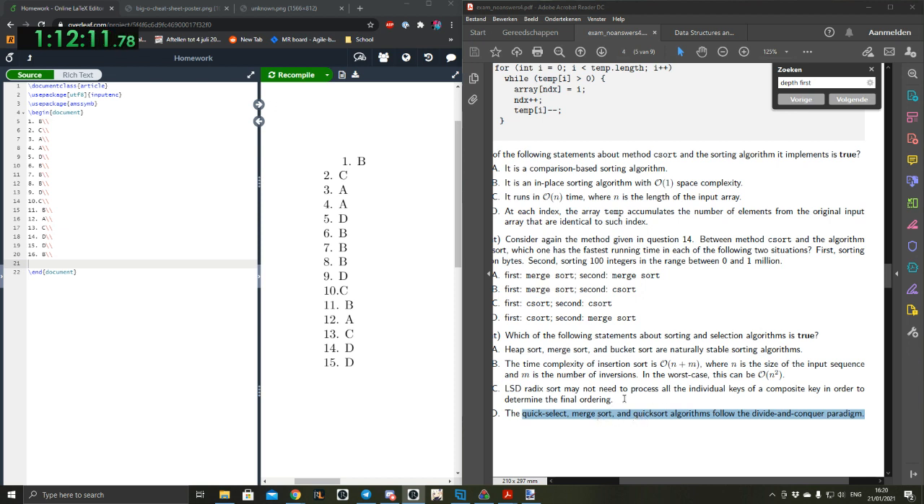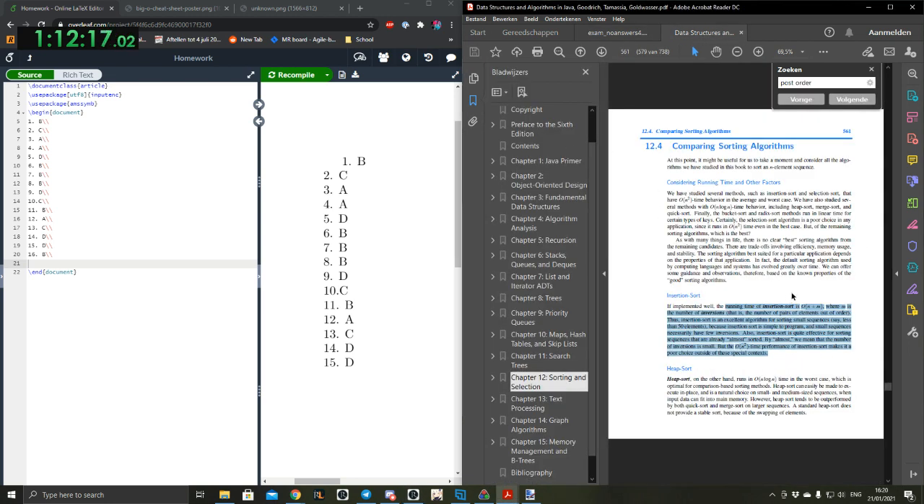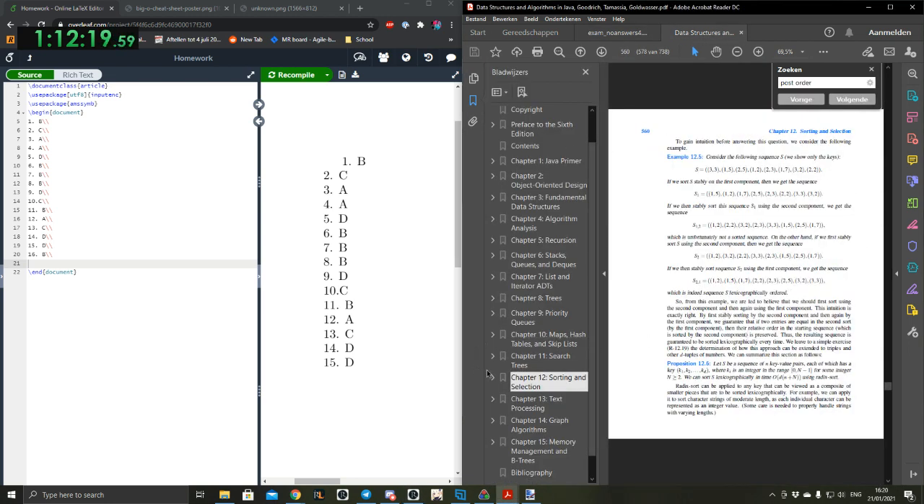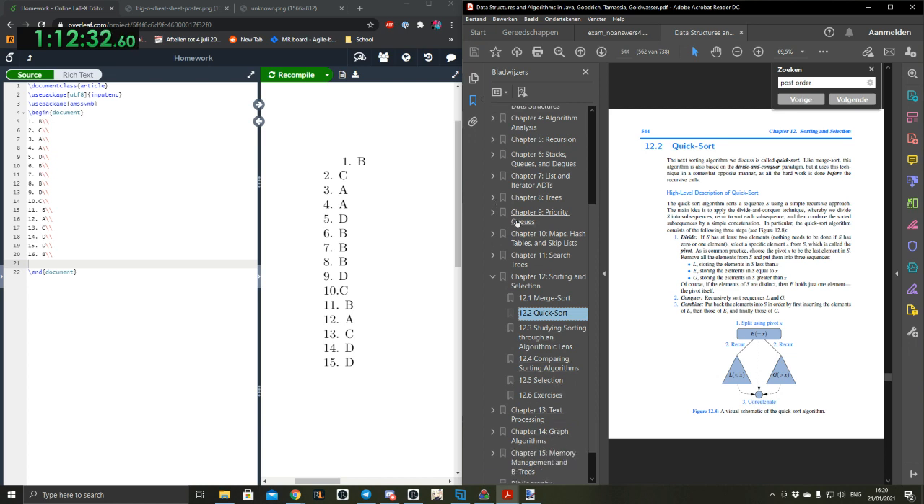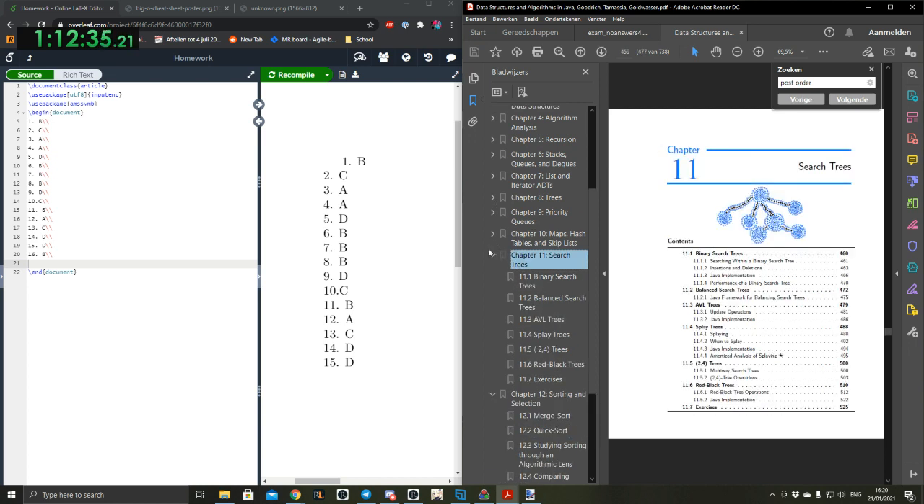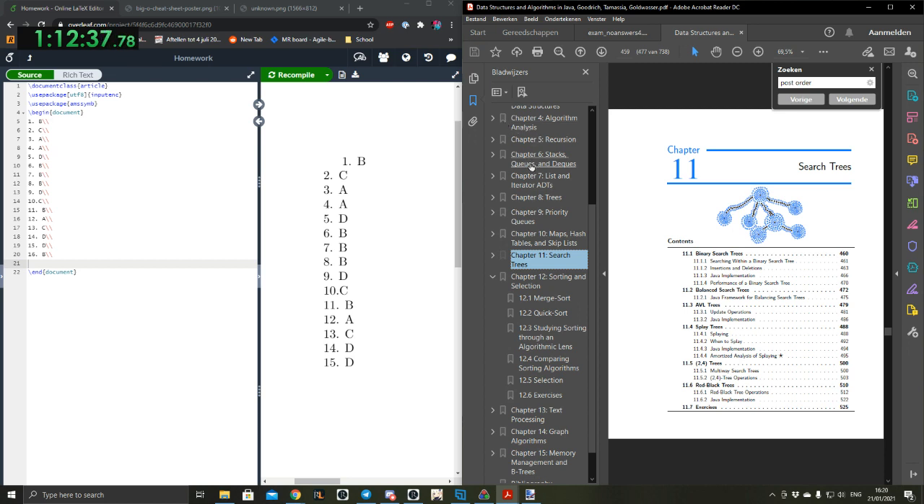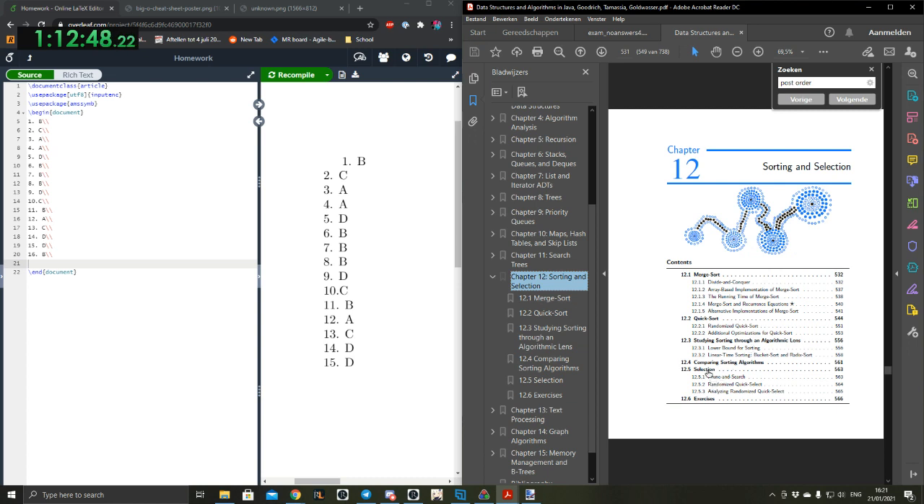Let's see. I think merge sort is. I'm not sure about quick sort. Not sure about quick select. Quick sort is indeed divide and conquer. However, quick select, let me see. It should be. I think it's in chapter 12 as well, because I just read about it. I think 12.5. Selection. 12.5. Ah, yeah. Thank you.